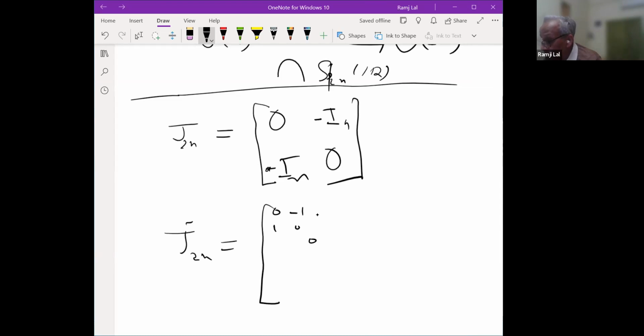So I'm looking at 0, -1, 1, 0, and so on. So that is another matrix. This is also skew symmetric, and this is also skew symmetric.